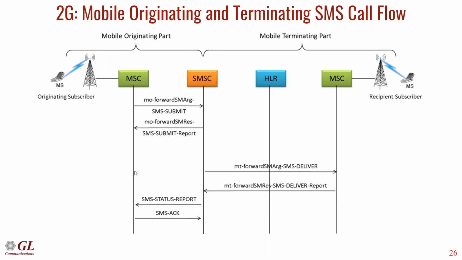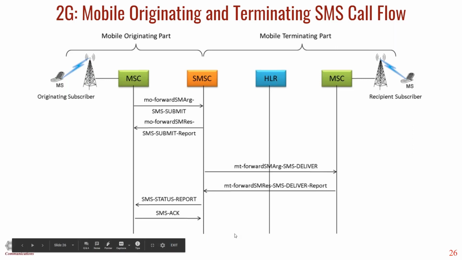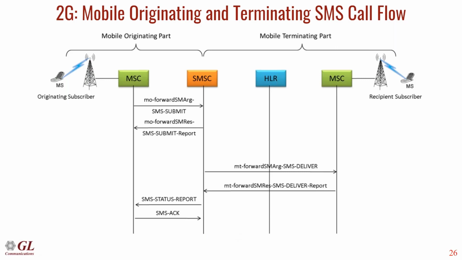And this is the typical SMS call flow. Whenever the MSC receives an SMS from the MS, it forwards it to the SMSC node. There the SMSC checks which MSC the destination MS is located under, and then it forwards that SMS to that MSC. Then the MSC will again page the destination MS, and then deliver the SMS to the destination mobile.